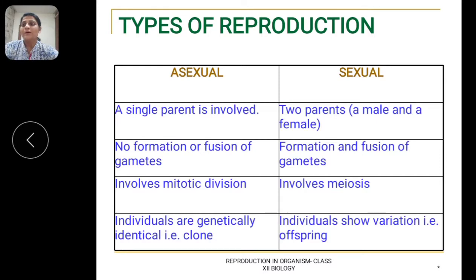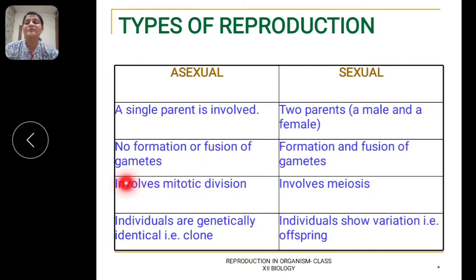Now, the second difference between asexual and sexual reproduction is that in asexual reproduction, there is no formation and fusion of gametes. There will be no gamete formation and no fusion of gametes in asexual reproduction, whereas in sexual reproduction, formation and fusion of gametes takes place.